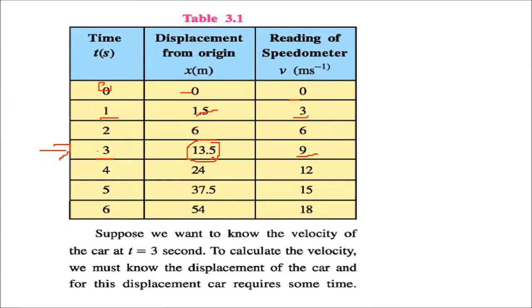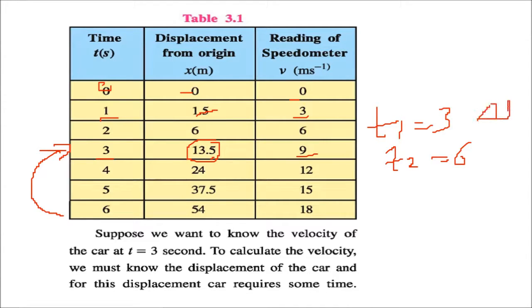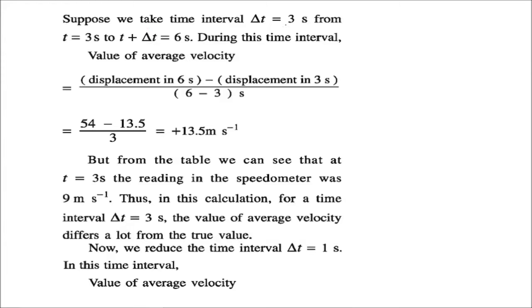So what will be the time, say from 3 to 6? The t1 is 3 and t2 is 6, so there is a difference of 3. We say delta t is 3. We say t plus delta t. So t1 plus delta t, where delta t is 3, we reach 6. We start at 3 seconds, and the time interval is 3 seconds. We start with t equal to 3 and add this 3, that is t plus delta t. This is 3, this is 3, it becomes 6.